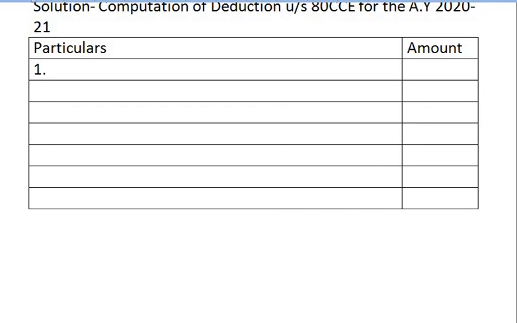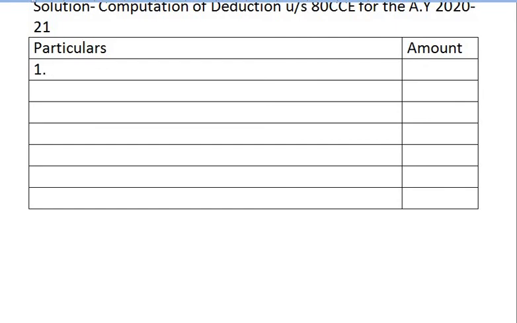First point given in the question is deposited rupees 50,000 in post office for term of 7 years. Any amount, whether it is deposited in bank or in post office for more than a term of 5 years, is eligible for deduction under section 80C.